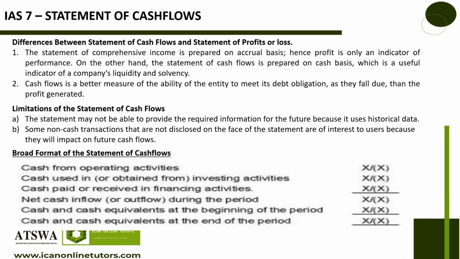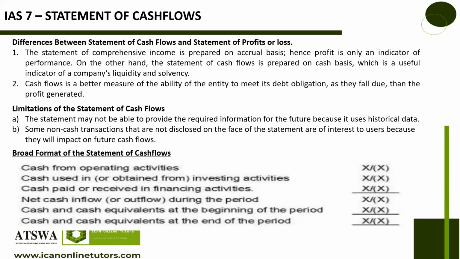We sum these three together. Any one that is negative, we remove it. We sum all these three together, and that is how we get our net cash inflow or outflow for that particular period. If it is negative, we will call it what? Net cash outflow. If it is positive, we will call it what? Net cash inflow.